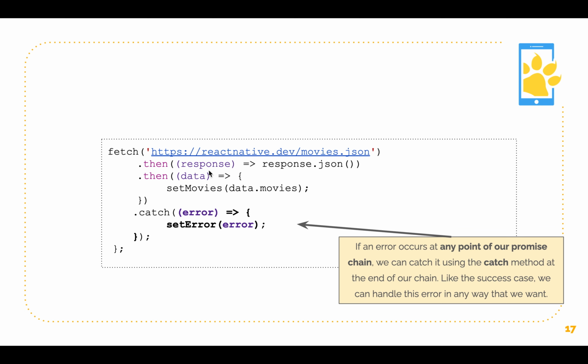Now, if an error occurs in either one of these code blocks, so anywhere within these code blocks, our promise will jump into this catch block here, and it'll tell us exactly what error happened. So we can catch all of the errors that occur in this part of our code through this .catch block.